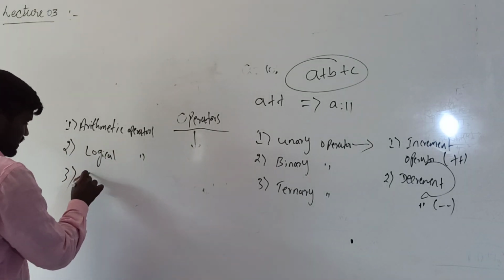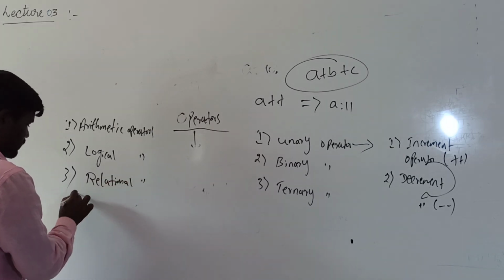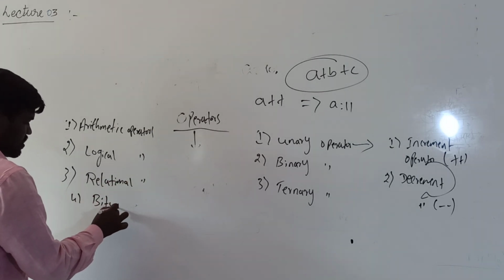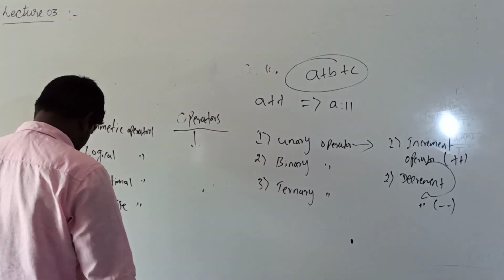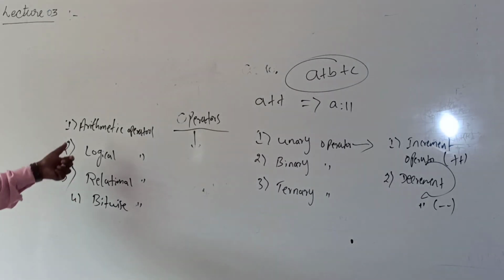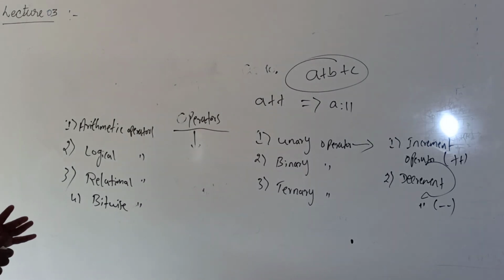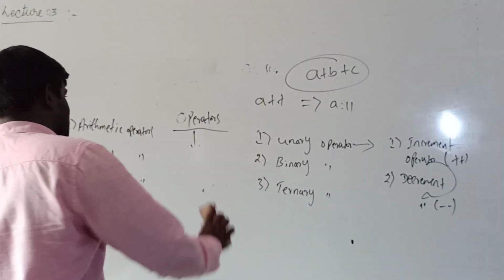Third one, relational operators. Fourth one, bitwise operators. Okay. So there are 4 types of binary operators. First one is arithmetic, second one is logical, third one is relational, and fourth one is bitwise operator.